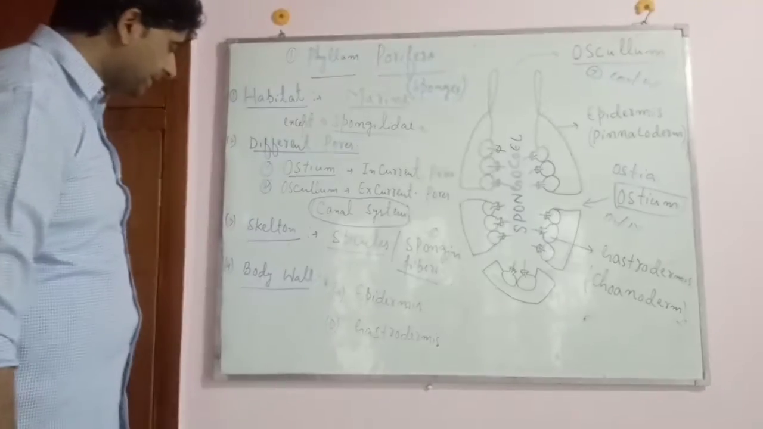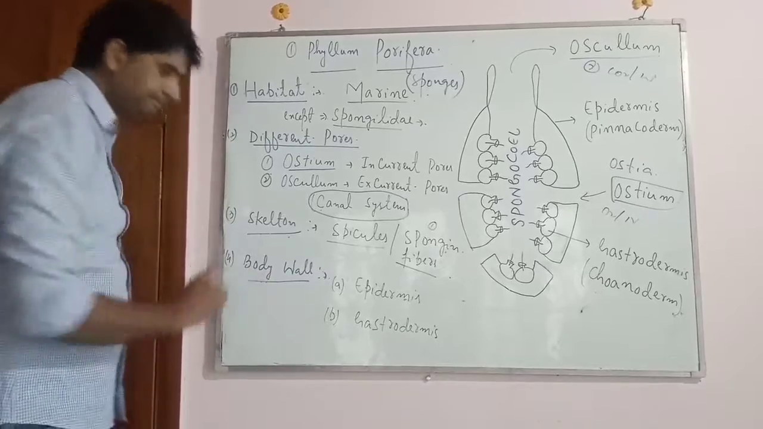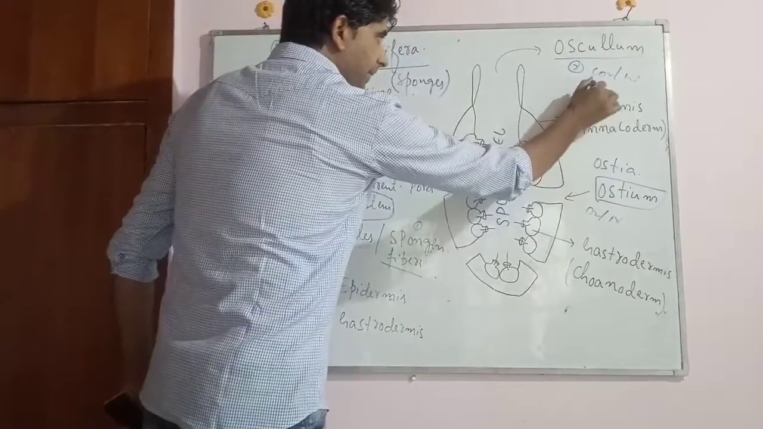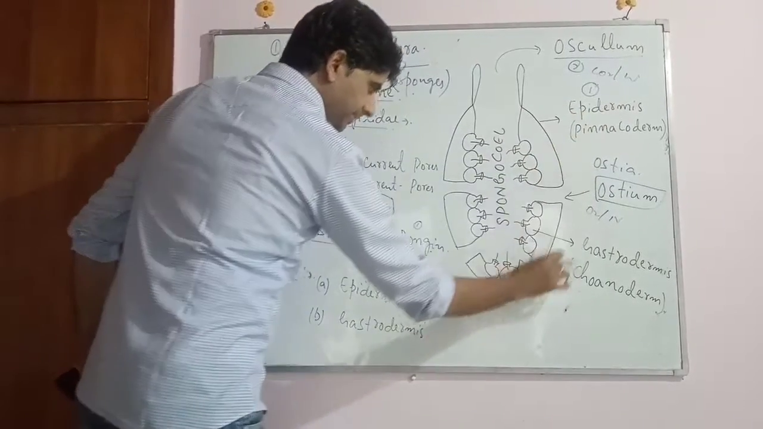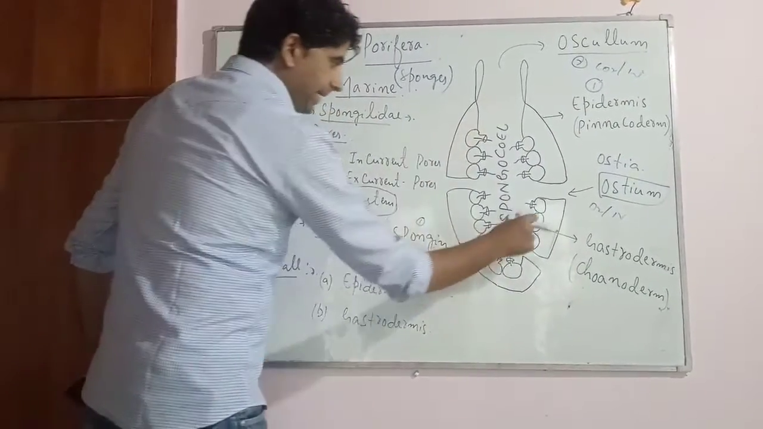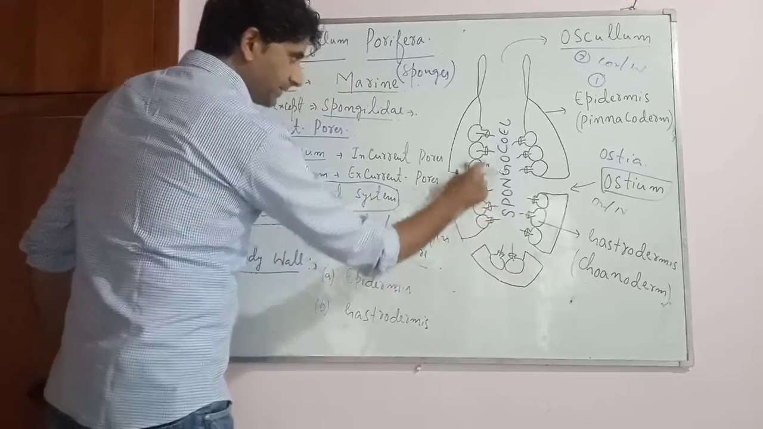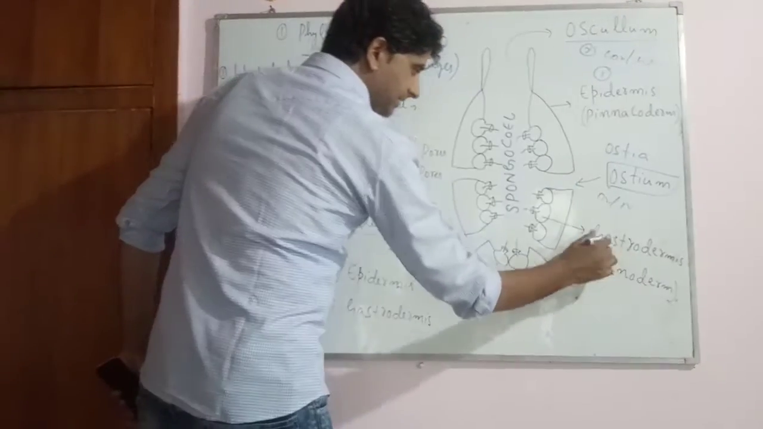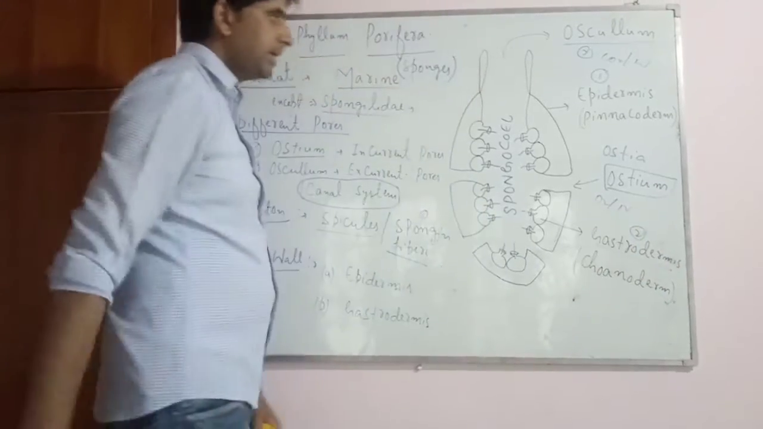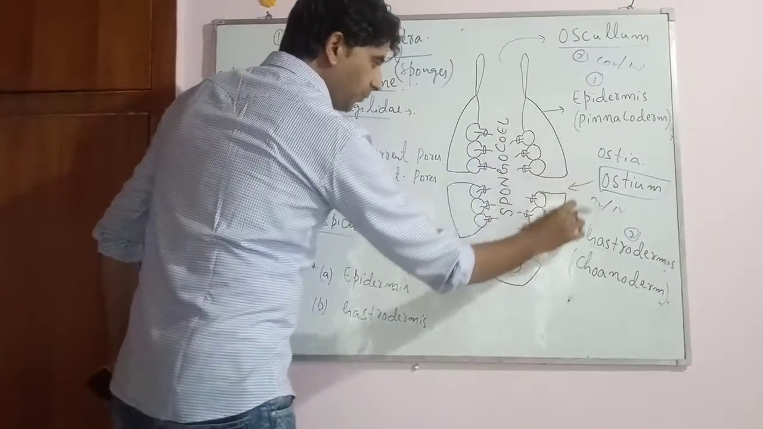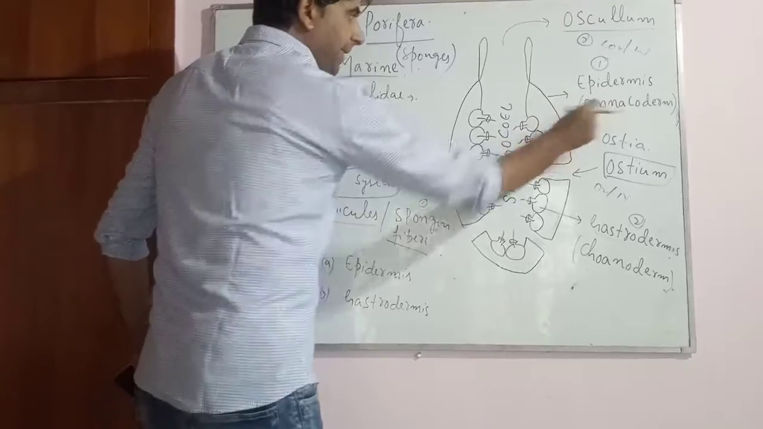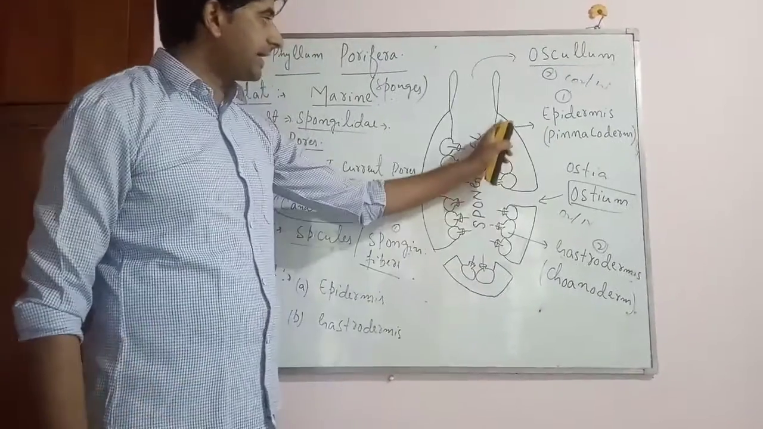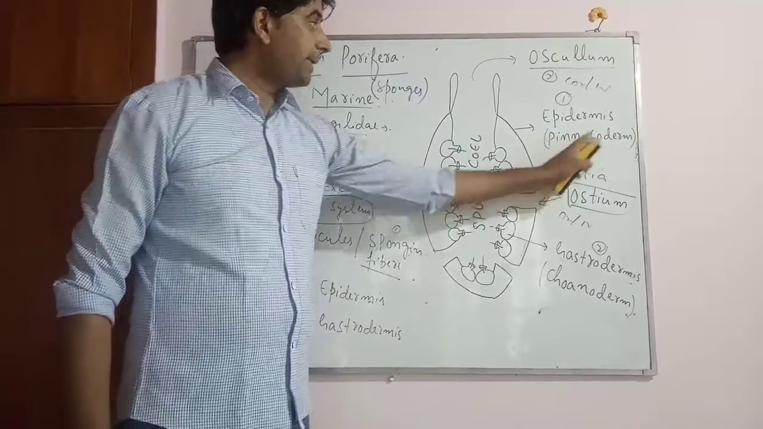Now, moving towards another point, that's the body wall. Their body wall is made up of two layers. First one is the epidermis, and next is the gastrodermis. Epidermis as well as gastrodermis. The epidermis is the outermost wall of the body and is made up of pinacocytes, flat cells. Such cells have been termed as pinacocytes. That is why the epidermis is also termed as pinacoderm.